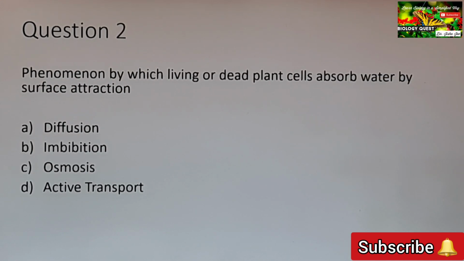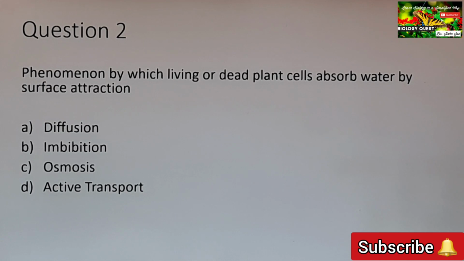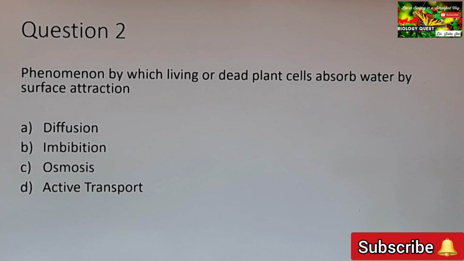Question 2. Phenomenon by which living or dead plant cells absorb water by surface attraction. Moving on to the options. Option A, diffusion. Option B, imbibition. C, osmosis. And D, active transport. So what is diffusion? We know diffusion is the movement of molecules from a region of higher concentration to a region of lower concentration when the two regions are in direct contact.